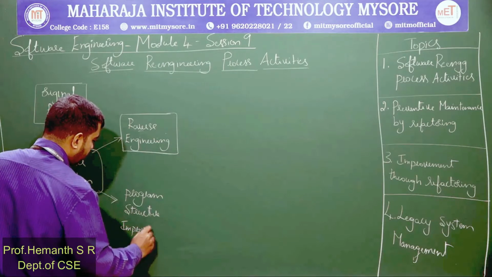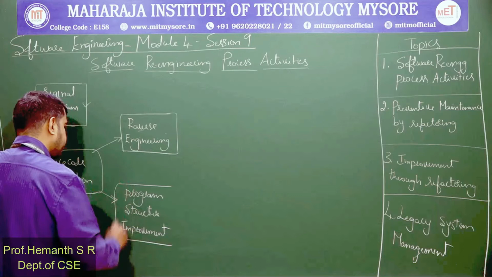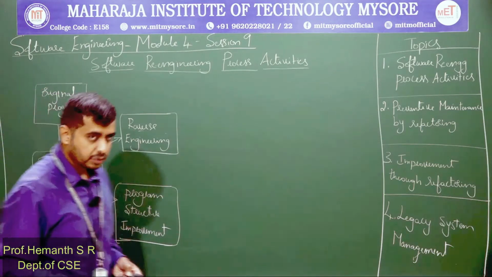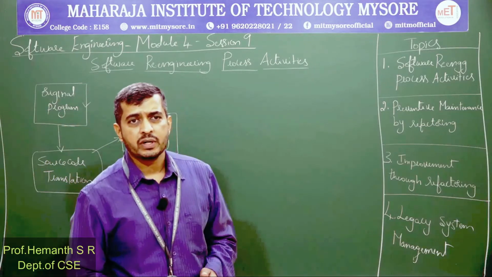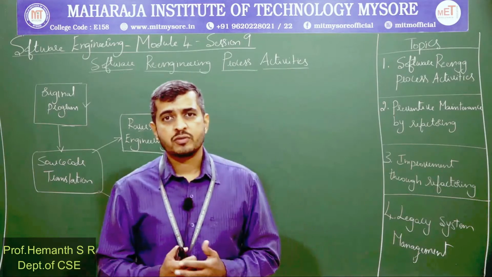So what exactly are we aiming at in program structure improvement? What is our objective here? In program structure improvement, our primary emphasis is on improving the control structure of the program.